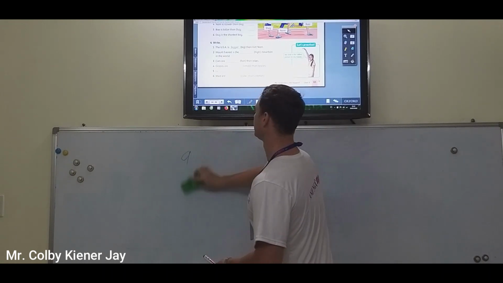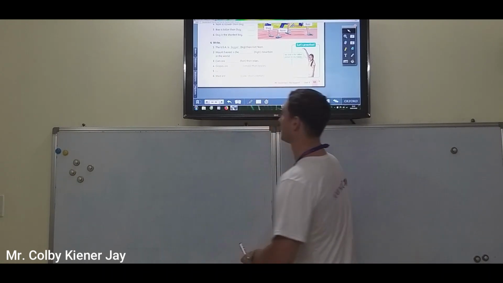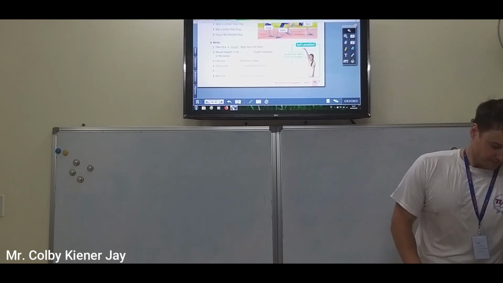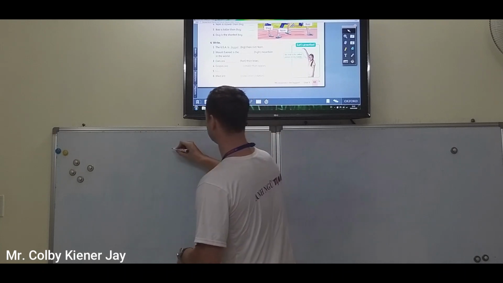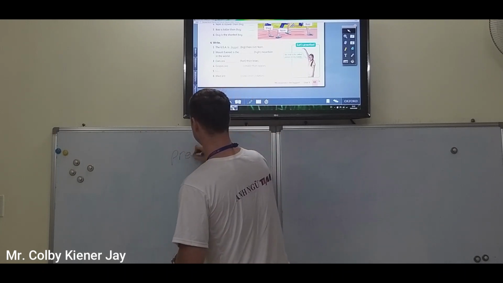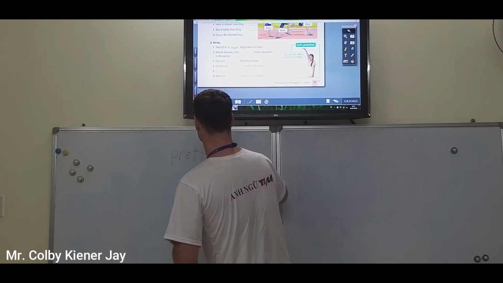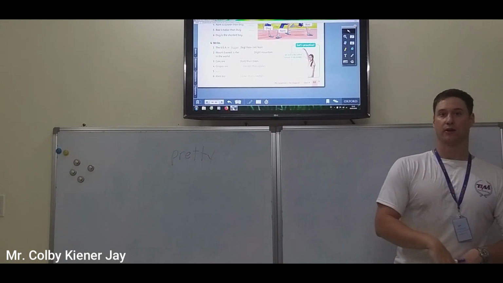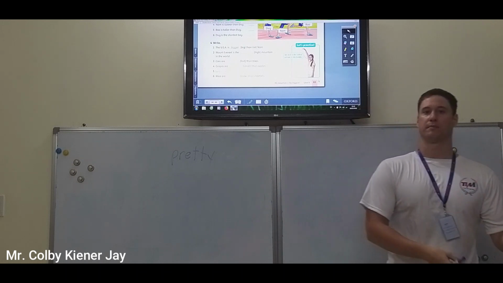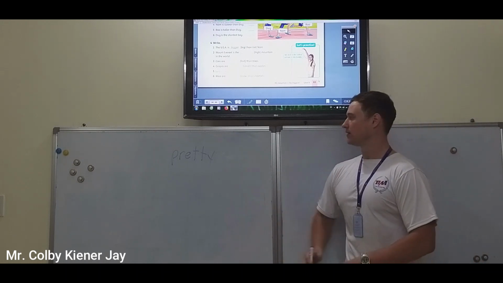Changing these to make them comparative or superlative. How about we take something like pretty. Let's take the adjective pretty. Same thing. Do a superlative and then do a comparative. Let's start with superlative.